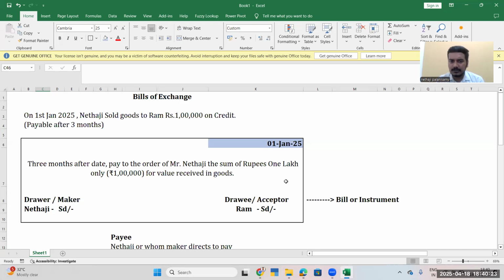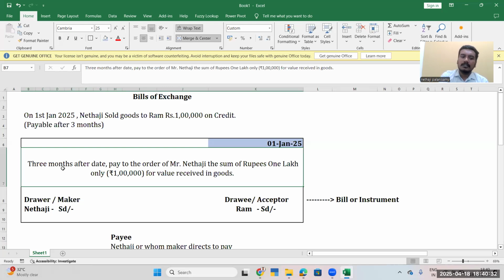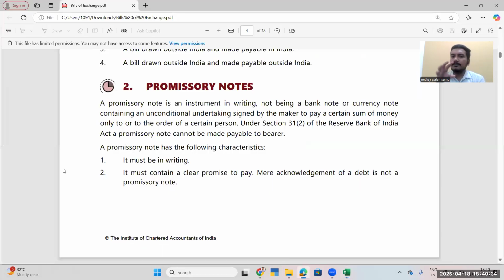When you go and present it to a banker on demand, they will give us the money. But this has a tenure of 3 months. So, to give us clarity on whether a cheque is a bill of exchange, the answer will be addressed at the end of the session.